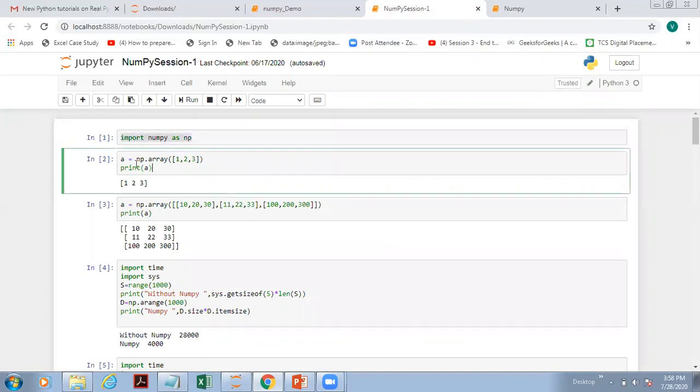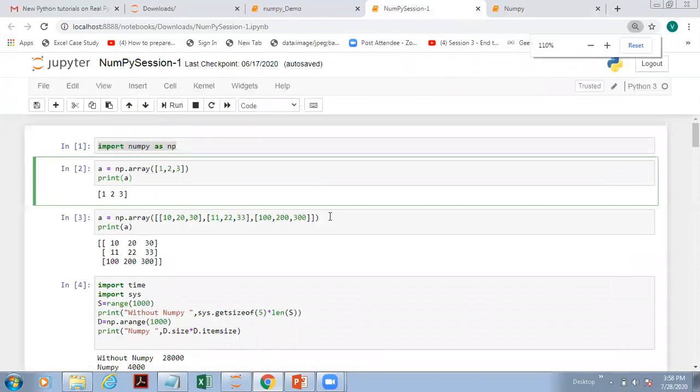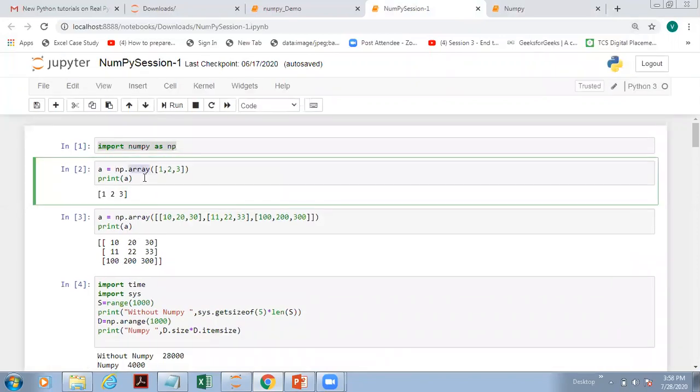After this, for creating the array, one of the simple techniques would be np.array, with a pair of round brackets, in list format. This is an inbuilt method, like a constructor we are using to create the array object. This constructor will accept only one parameter.